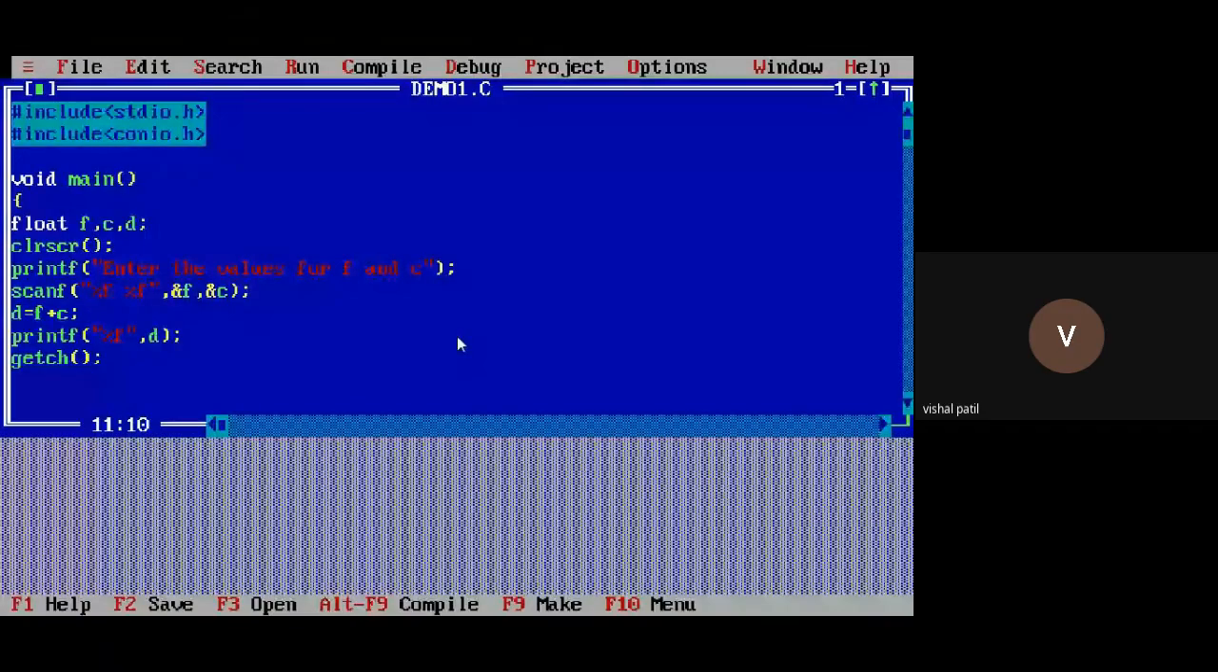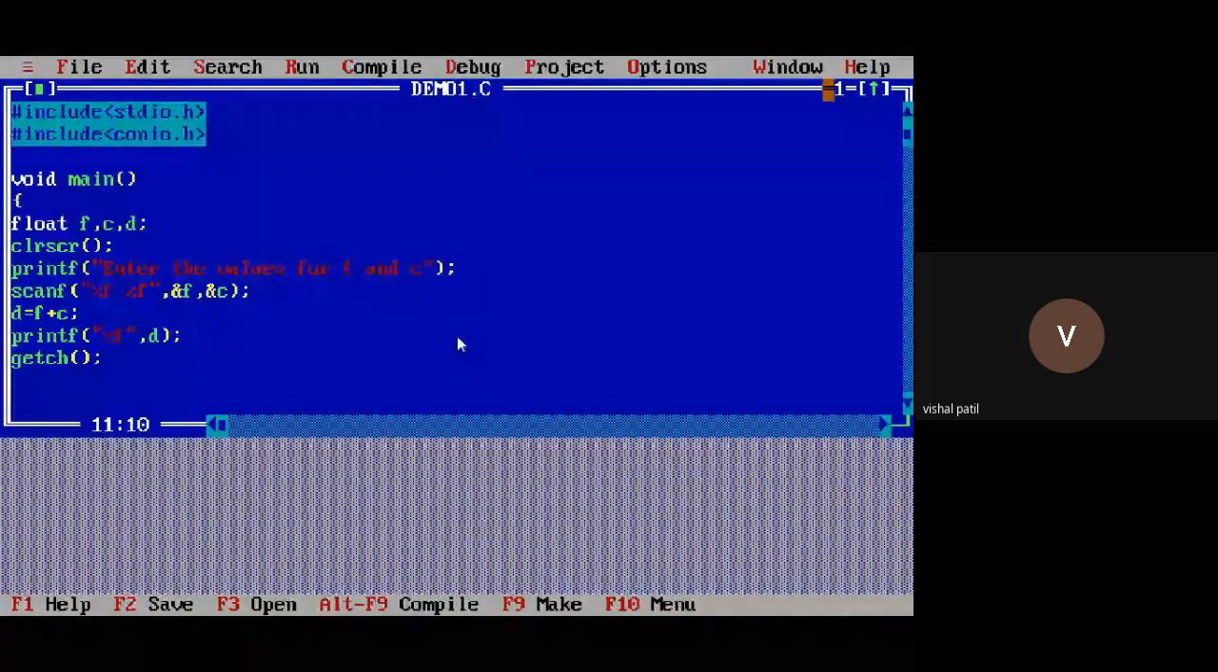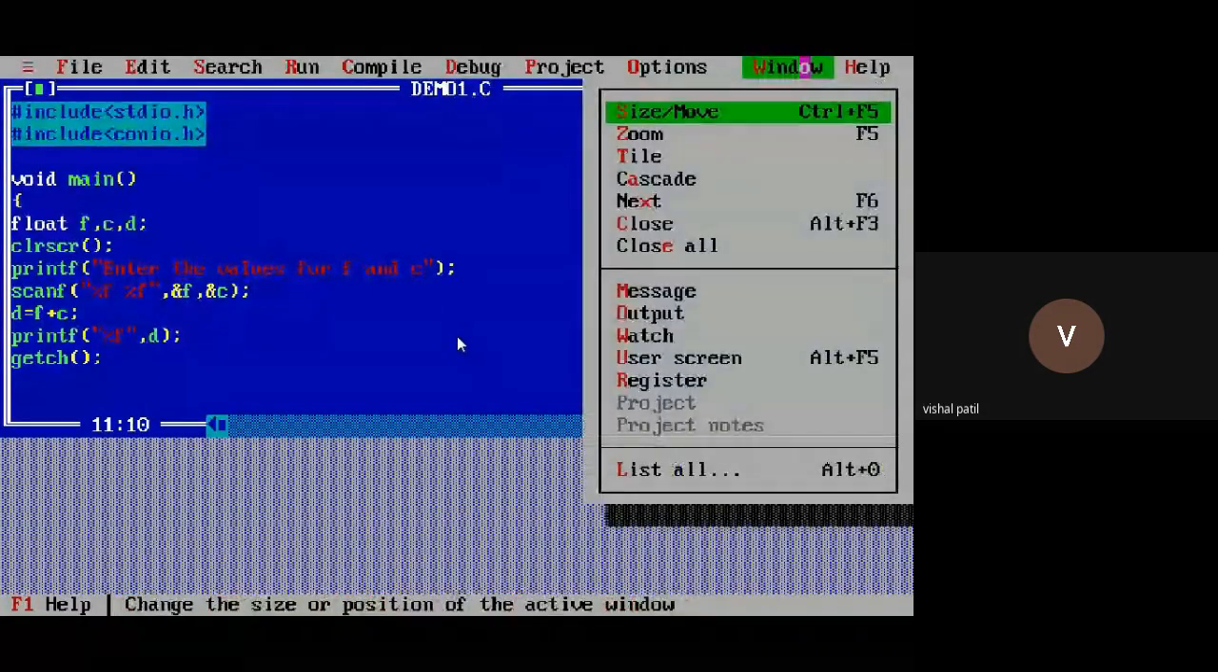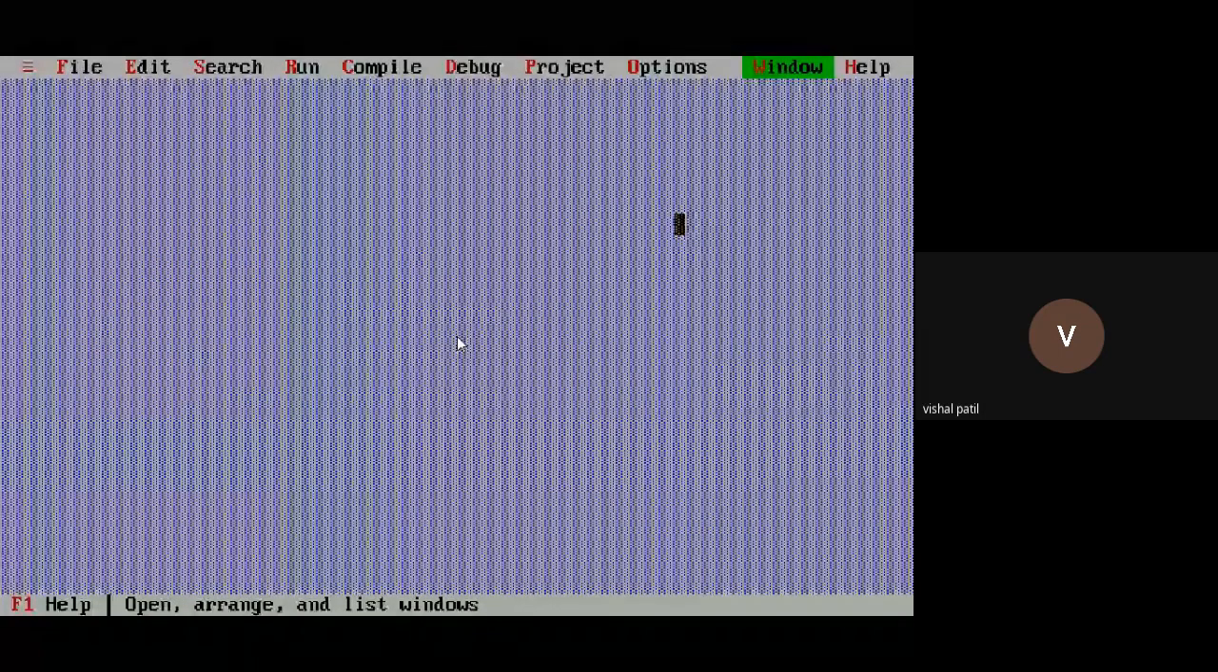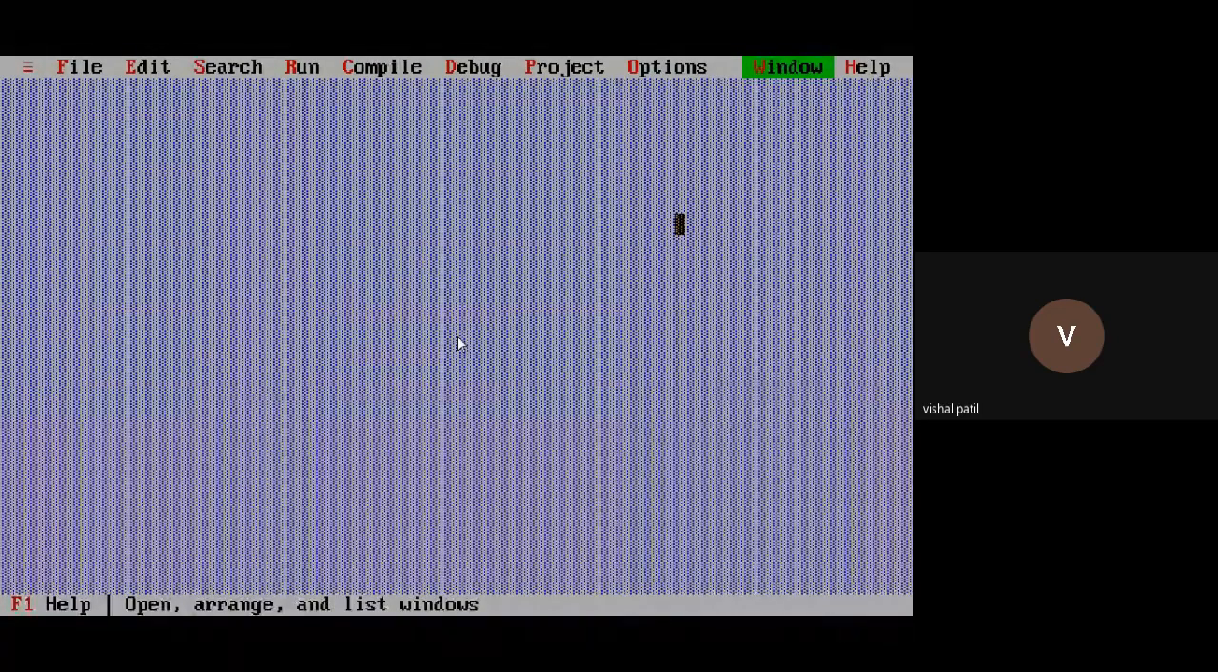Once you start your Turbo C IDE, this was the program which I explained in the last lecture, but I don't want to see this. So just click on Windows and close. That window will be closed. Now I will show you how to create a C file, how to type a program and how to run it.